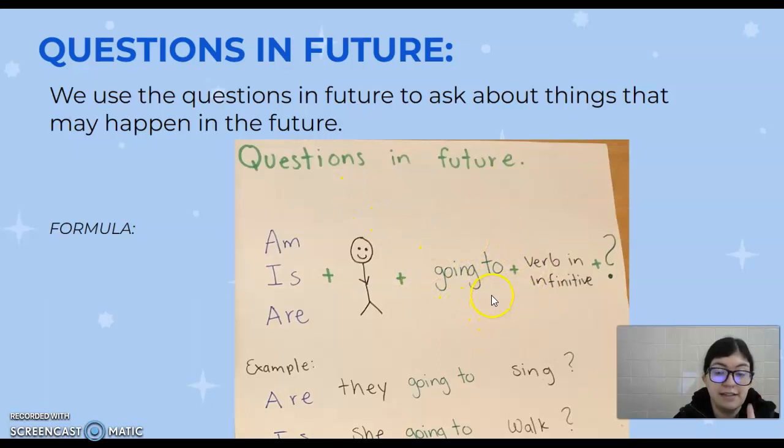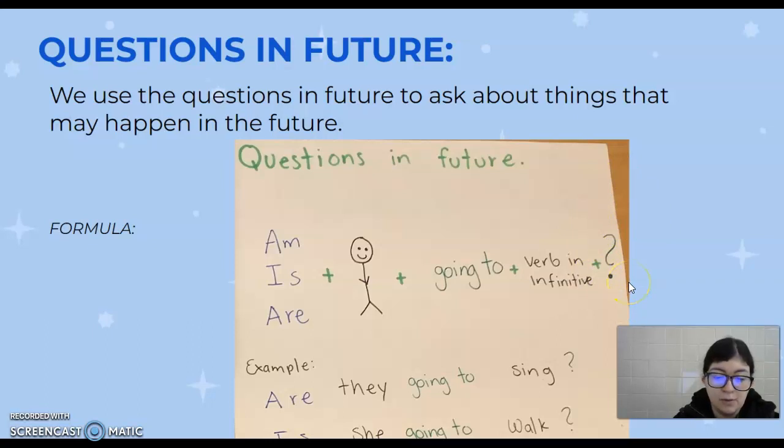Es súper importante que escribas going to porque esto nos está diciendo que la pregunta está en futuro. Un verbo en infinitivo, cualquier verbo. Podemos después del verbo agregar algún complemento, algo que nos diga más información en la pregunta, o podemos solamente dejarlo hasta el verbo. Y por último, vamos a escribir un signo de interrogación. Muy importante, no lo vayas a olvidar el signo de interrogación, porque si no, no es una pregunta. Acuérdate que en inglés solamente ponemos el signo de interrogación al final de la pregunta.